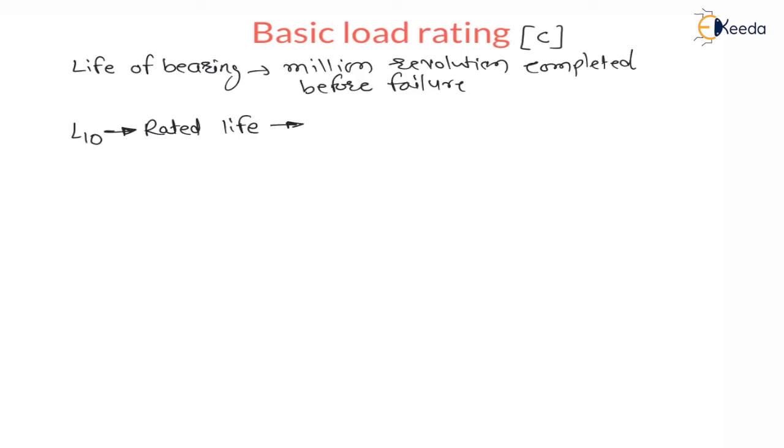Rated life, that is L10 life, means 90% of balls are in good condition, and 10% of balls, or rollers if it is a roller bearing, are allowed to fail.